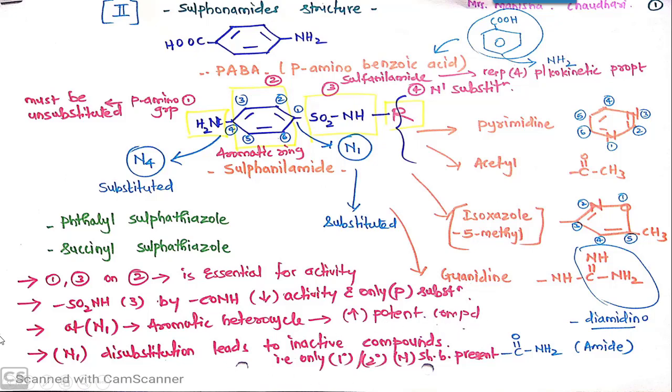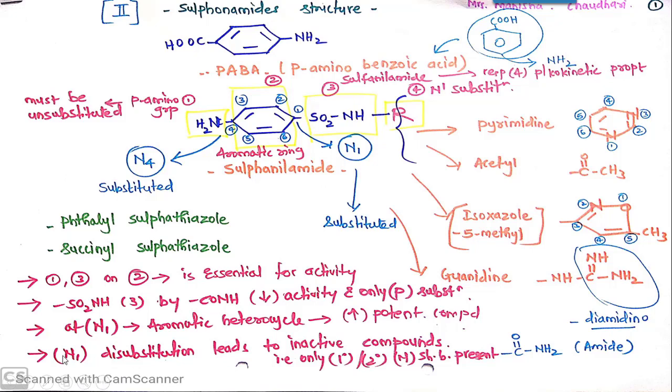And N1 disubstitution. Since SO2NH2 is there, NH2, so one hydrogen is replaced here. But when both the hydrogens are getting replaced, it is called disubstitution.